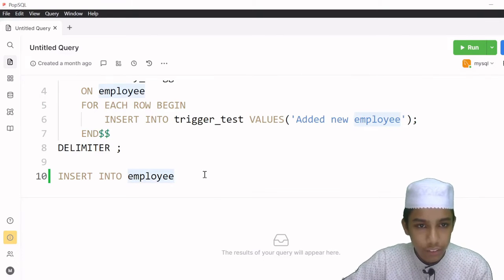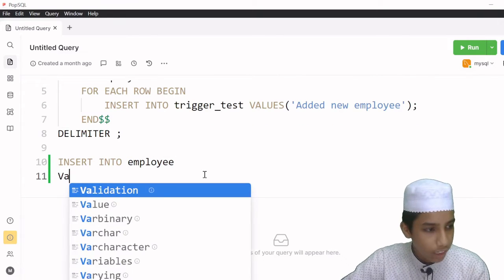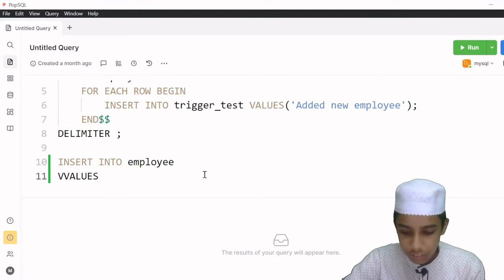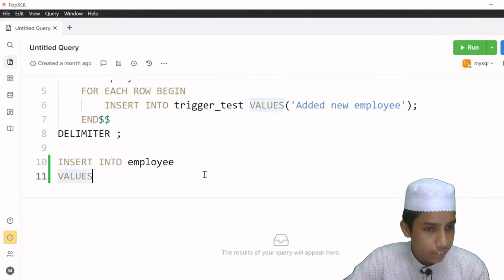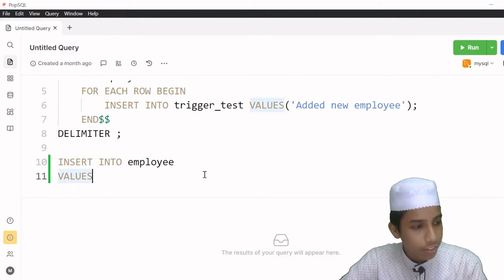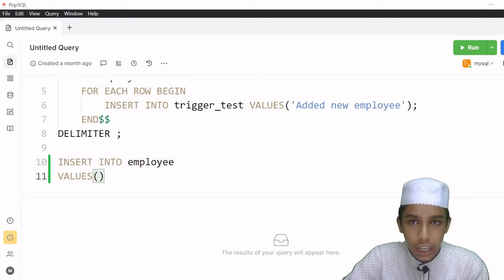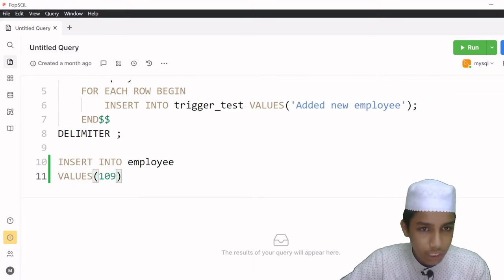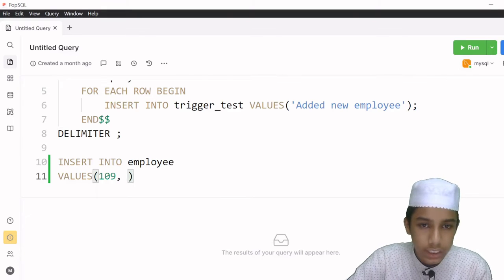Insert into employee, and then I'm going to give here values. Okay, and after that I am going to give here the brackets, right? And in the brackets I will be giving the employee ID. So 109 I will be giving, and then I will be giving here the name.